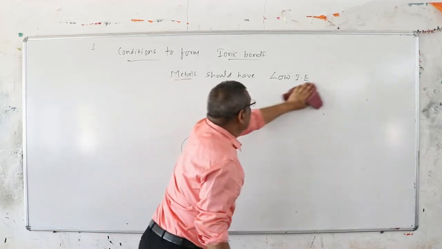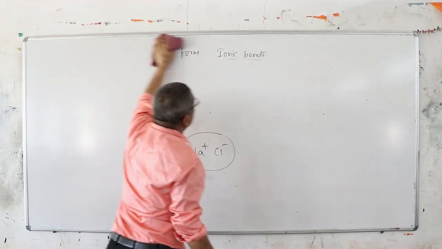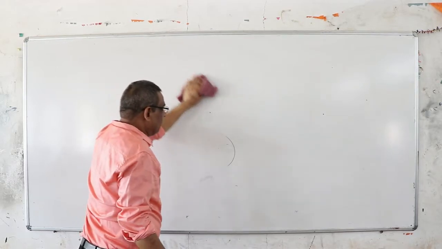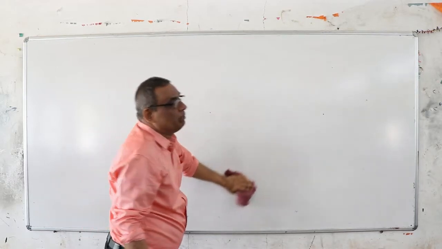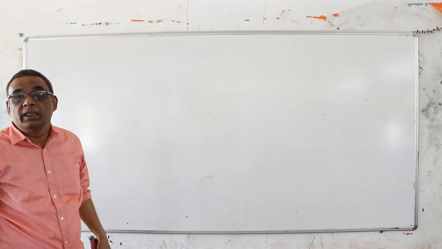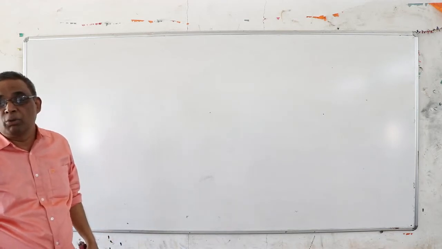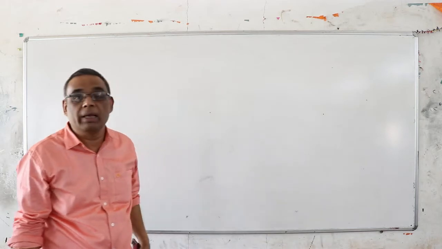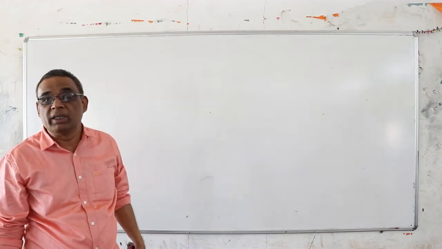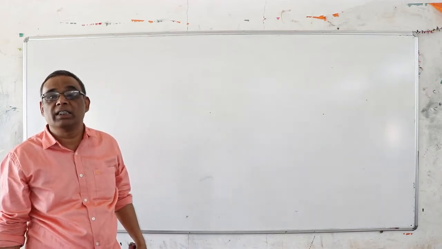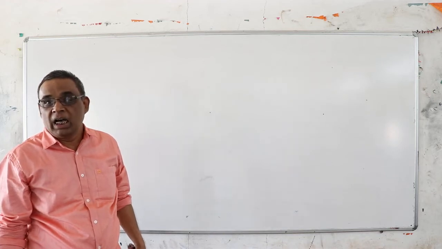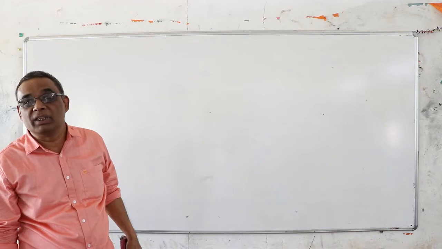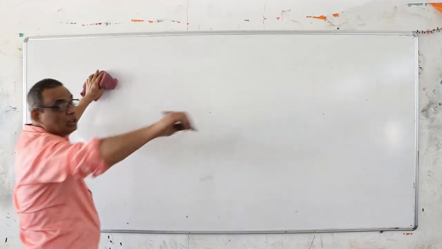So in the case of the ionic bond, what happens in this introduction? Ionic bond is non-directional and possesses high attractive forces between cations and anions. The main conditions to form the ionic bond: metals should have large size and non-metals should have small size. Metals possess low ionization energy and non-metals have high electron affinity. These are the conditions to form ionic bond. The basic introduction of the ionic bond is over.